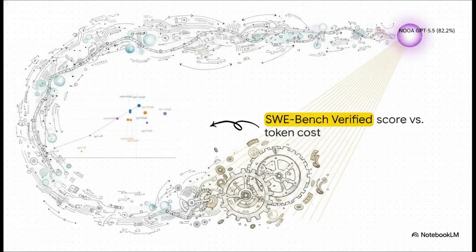Moving over to SWE-Bench and the Pareto frontier. Here, NOA achieves an incredible 82.2% pass rate with GPT 5.5 at extra high reasoning. It effectively redefines the accuracy-cost frontier against its competitors. But honestly, the real story here is the sheer token efficiency.